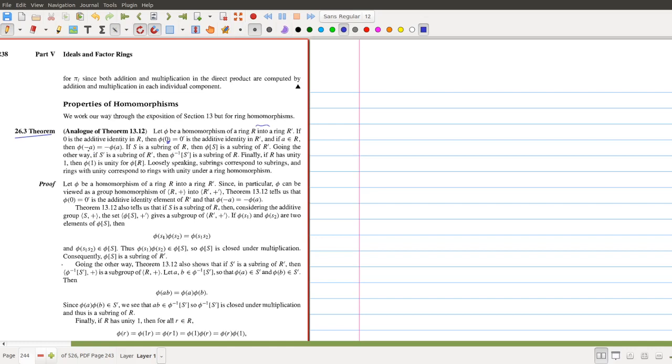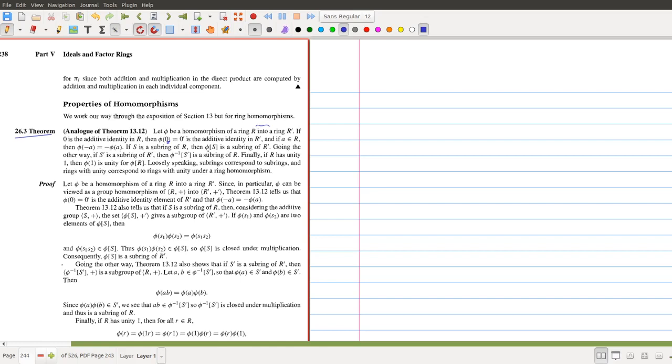So phi of minus A is equal to minus phi of A. You can easily prove this by proving phi of minus A plus phi of A equals 0. As phi is a homomorphism, you can combine those terms: phi of minus A plus phi of A is equal to phi of minus A plus A, that will be phi of 0. So using phi of 0 equal to 0 prime, you will get this result. So proofs are simple, but we are not going to prove all these things again.